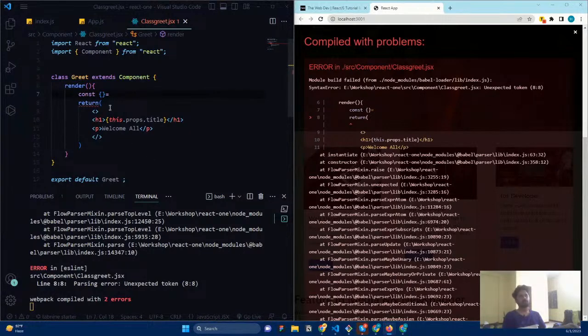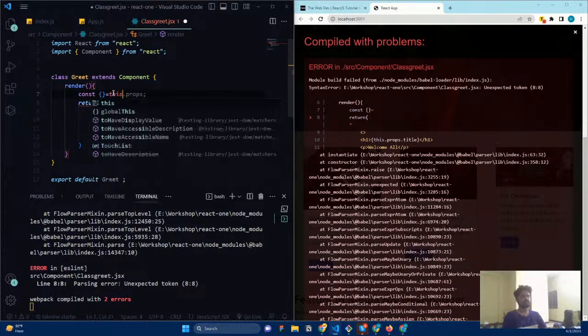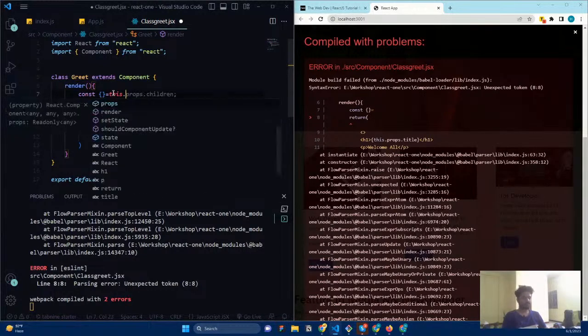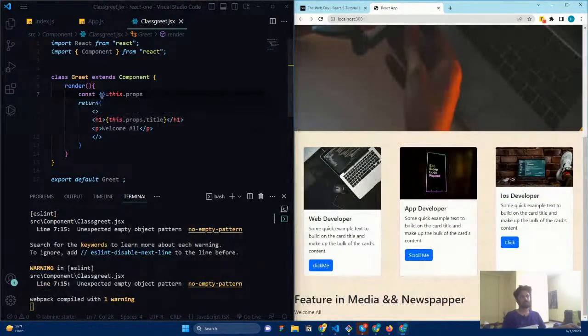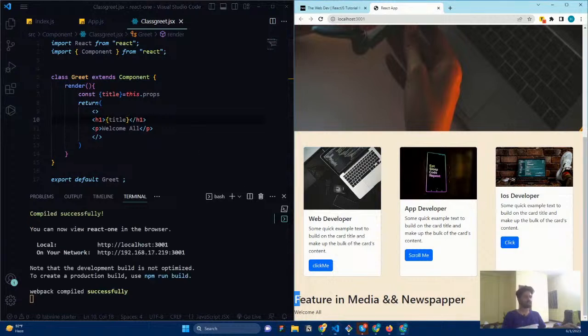Okay. So what I want to do is here I just want to say what I want to destructure. So the destructure is going to be this dot props, right? So this dot props is going to be this one. And inside this dot props, you need to tell what all the properties are that you want to fetch. So the property is going to be title. Right now I just have only one. So once you destructure the component, then you don't have to worry about writing this props every time. You can simply call title and you can get it here.